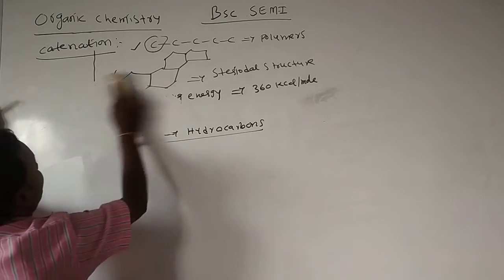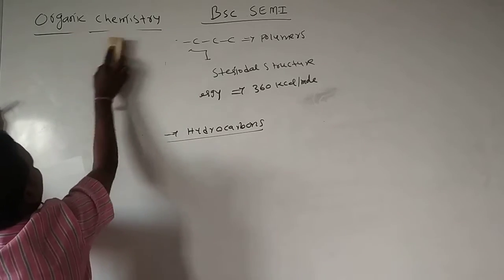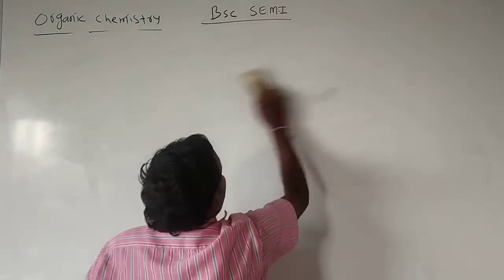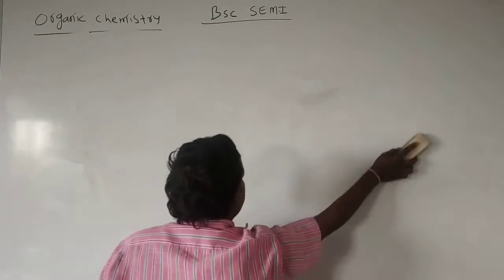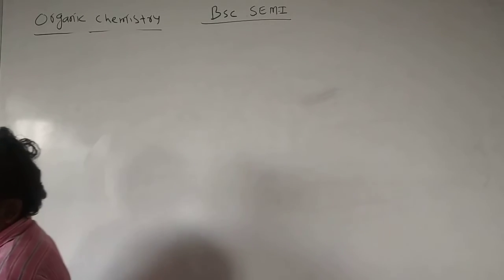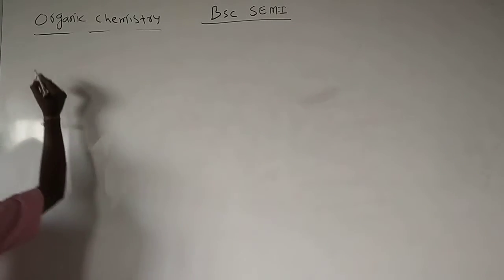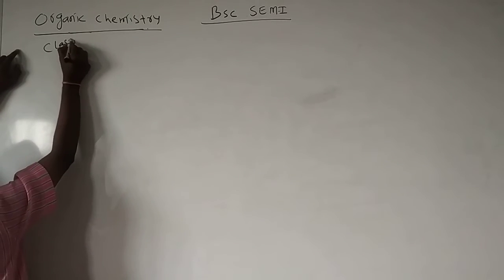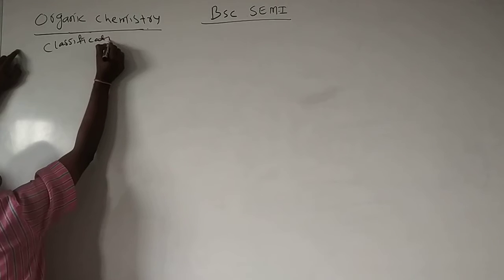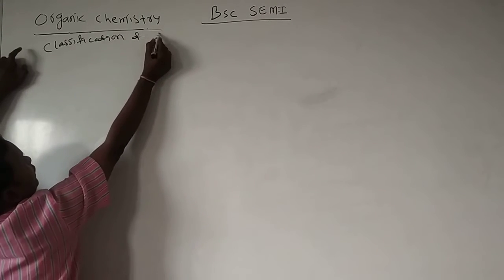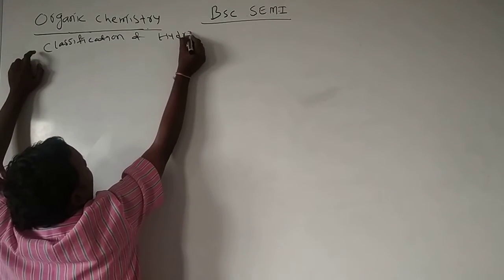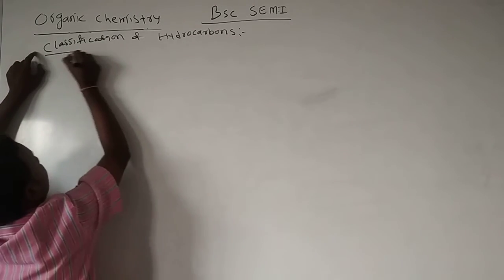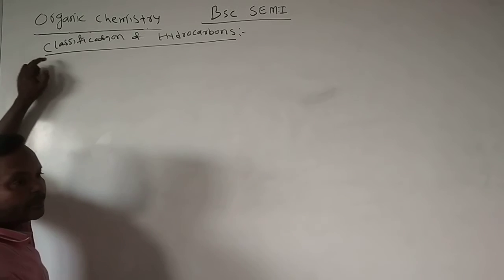Classification of hydrocarbons. What are hydrocarbons?